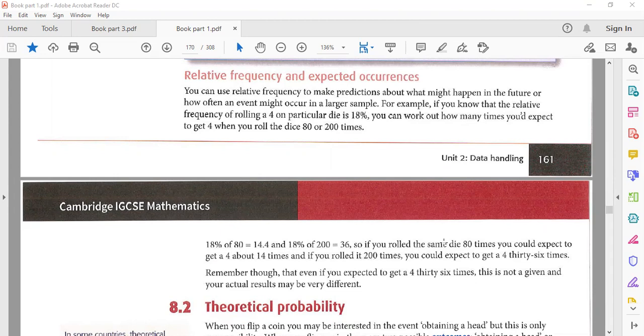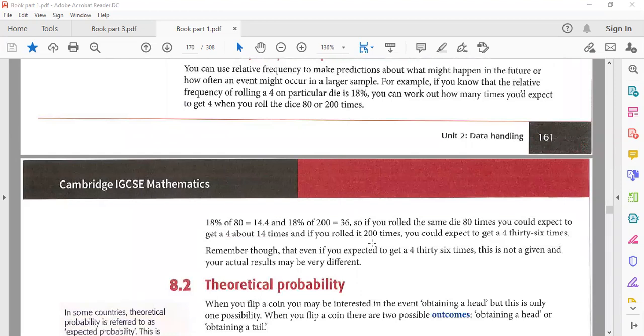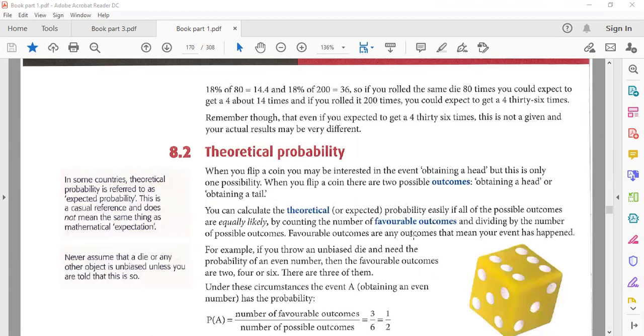If you roll the same die 80 times, you could expect to get a 4 about 14 times. And if you roll a die 200 times, you could expect that 4 will come 36 times. So remember, it's the same as what we discussed in our previous chapter on how to find a percentage. That is a simple way to find it.